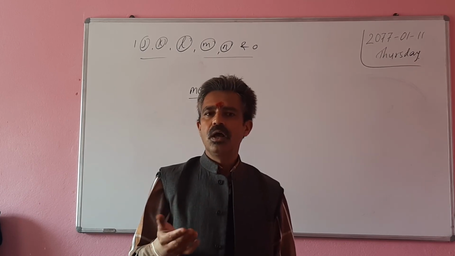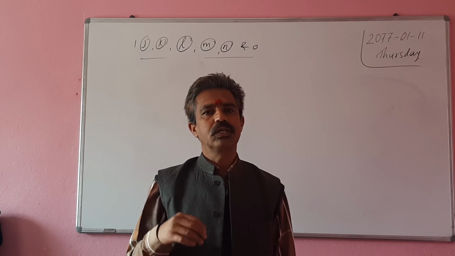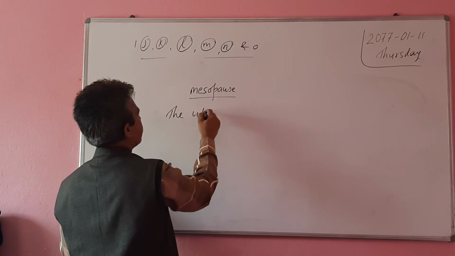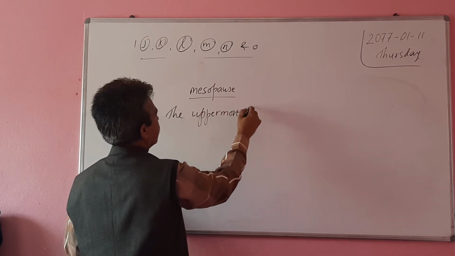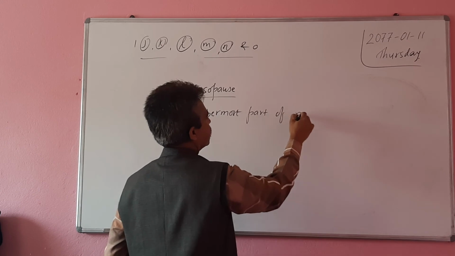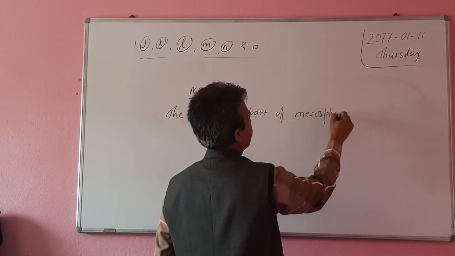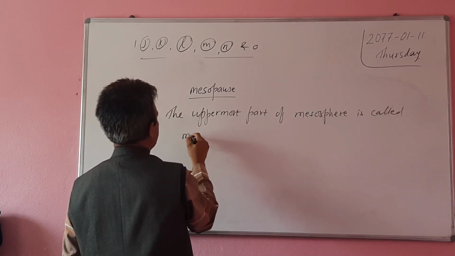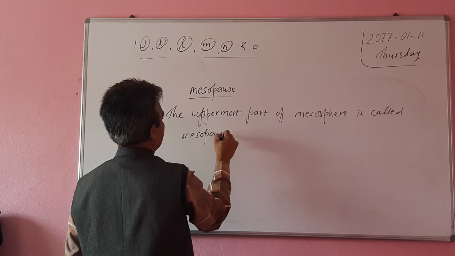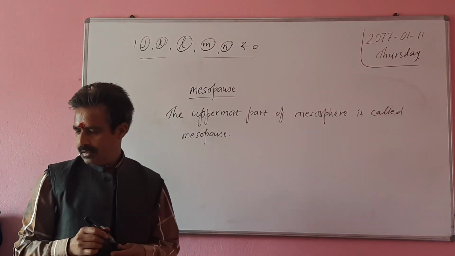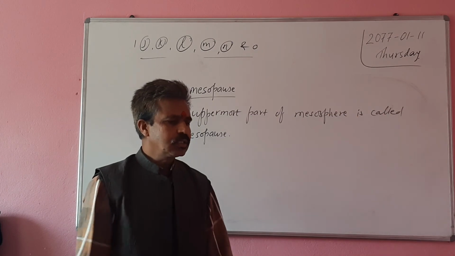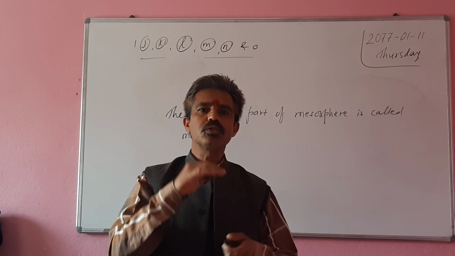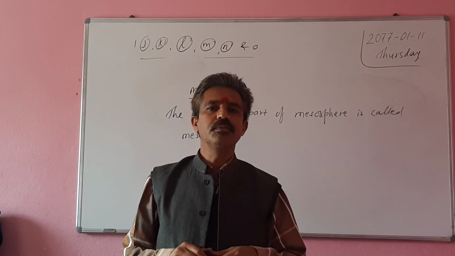Then the uppermost part of stratosphere is called stratopause. Then the uppermost part of mesosphere is called mesopause. Sometimes a question can be asked, where does the mesopause lie? The mesopause lies at the topmost part of mesosphere, means at 80 km from the Earth's surface.